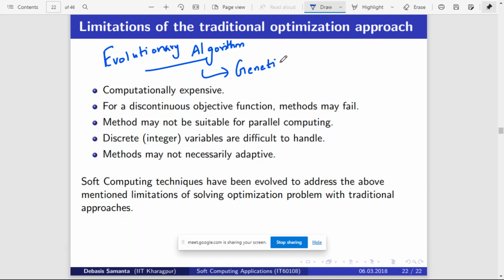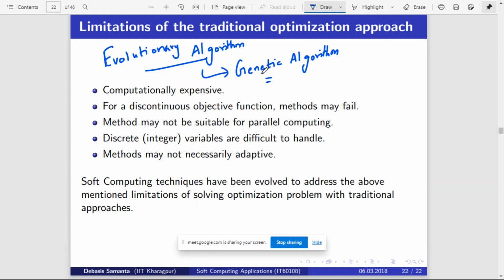Basically, genetic algorithm is also an optimization technique, but it is used to solve a problem which is really complex in nature, and which cannot be solved by using traditional optimization approaches, right? So this is the brief introduction about genetic algorithm.